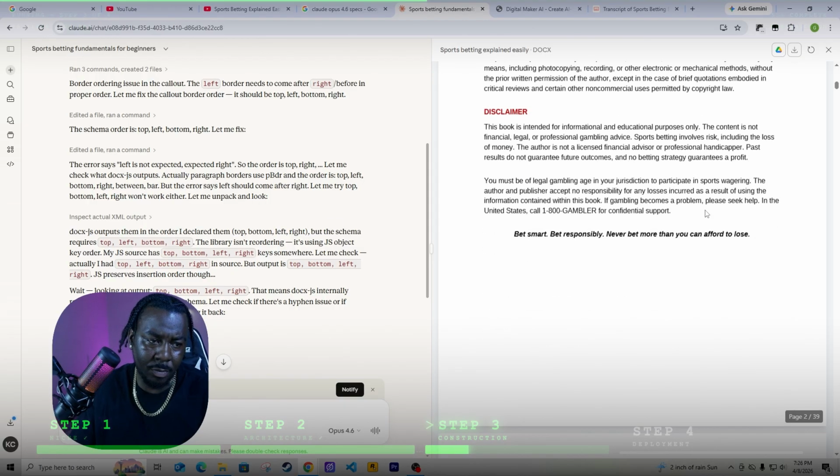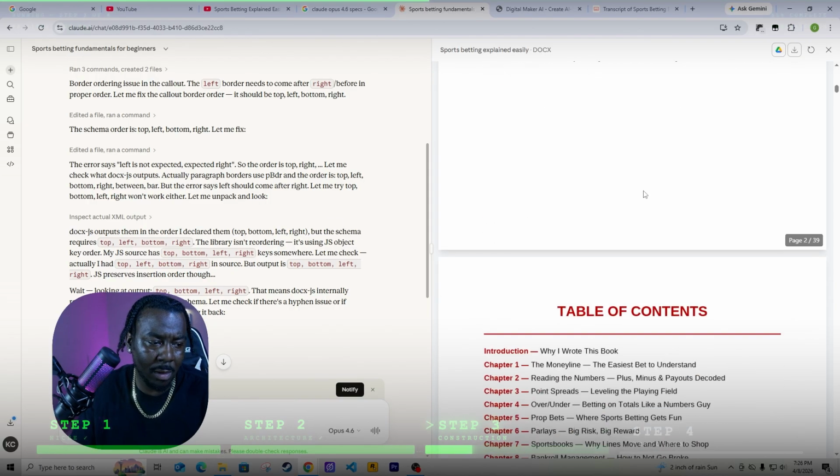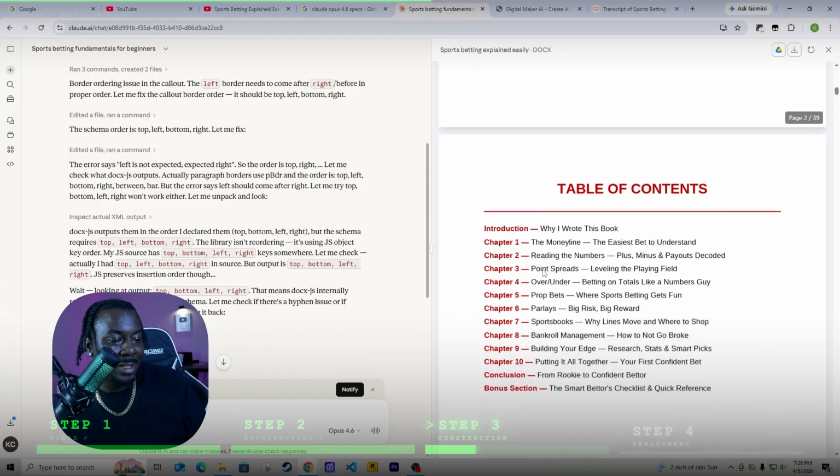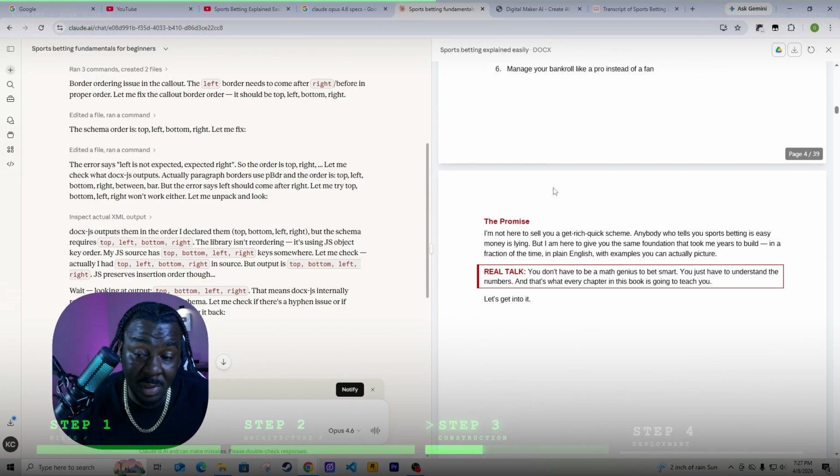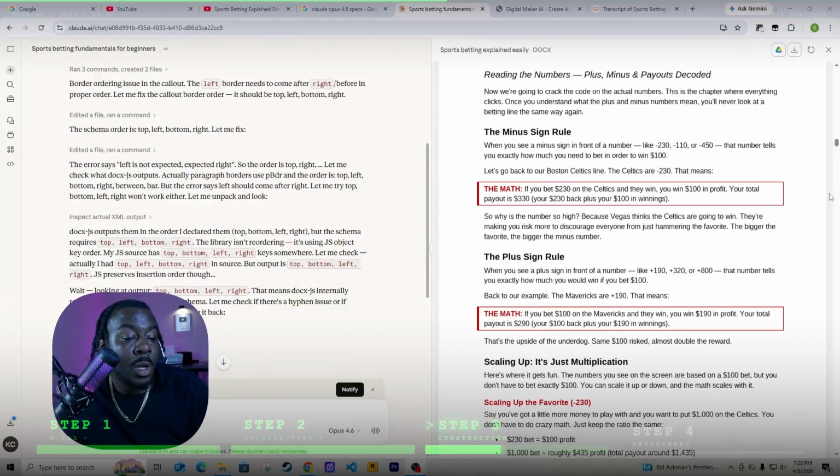Nice disclaimer, nice little gambler support thing right here. Table of contents. Let's go to the money line. Let's see if it understands the money line. Oh wow, bro, this is crazy. So for those of y'all who understand sports betting at all, you know that's 100% accurate, right? Okay, cool. We're gonna go down some more chapters.